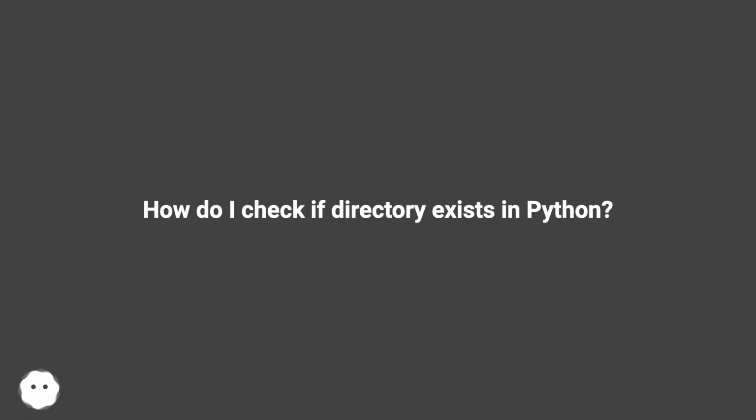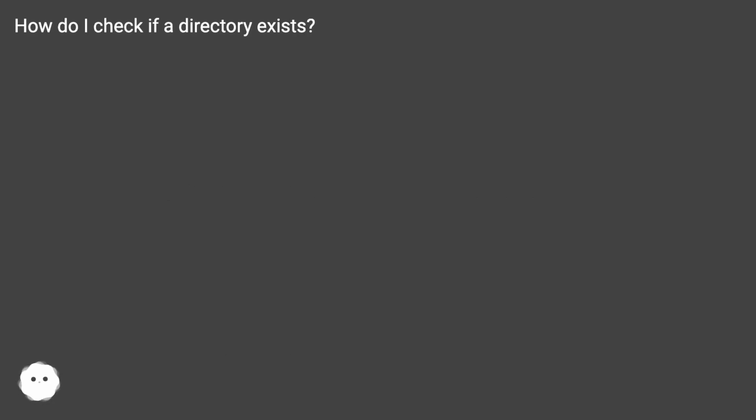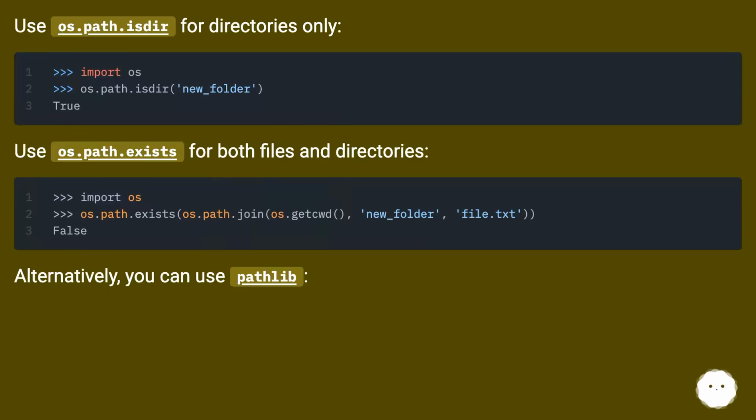How do I check if directory exists in Python? How do I check if a directory exists? Use os.path.isdir for directories only. Use os.path.exists for both files and directories. Alternatively, you can use pathlib.